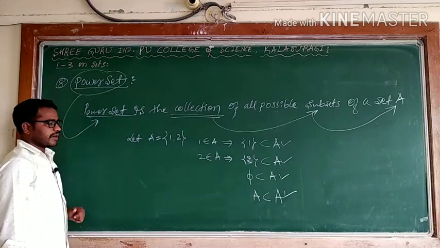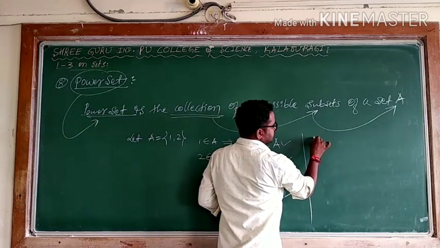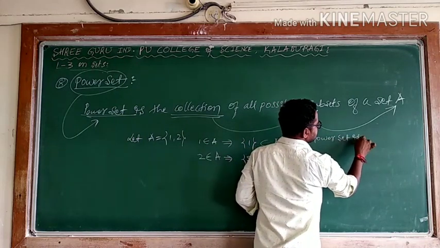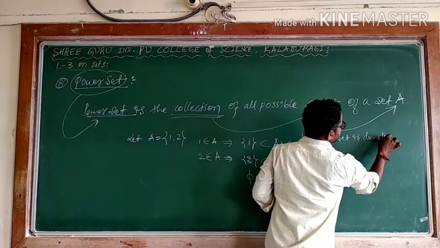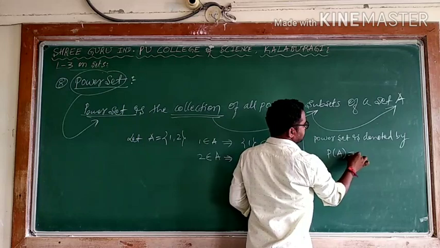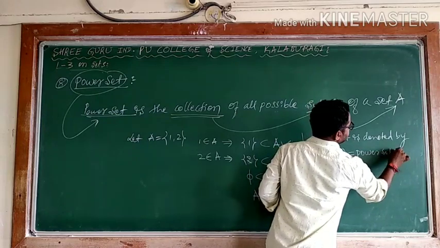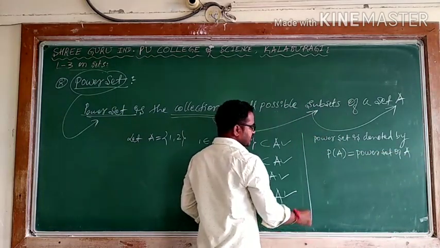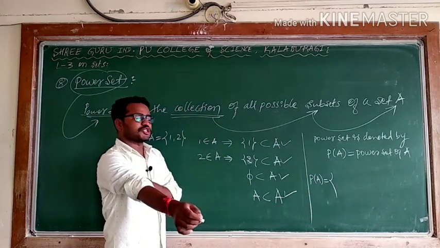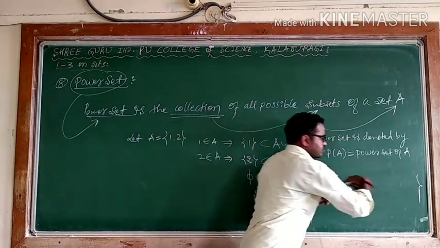So these are all 4 possible subsets of A, and now I can define what a power set is. The power set is denoted by P of A. What is the power set of A? P of A is a collection, and collection means we enclose it between 2 flower brackets.